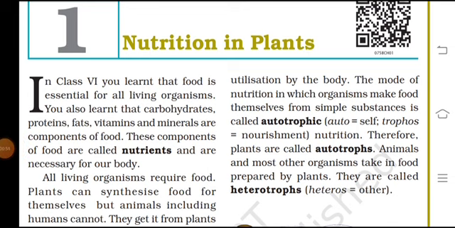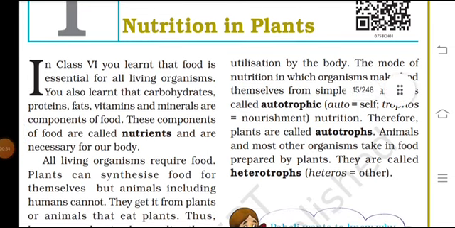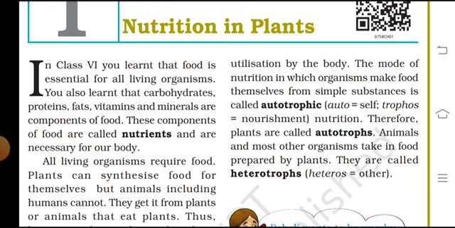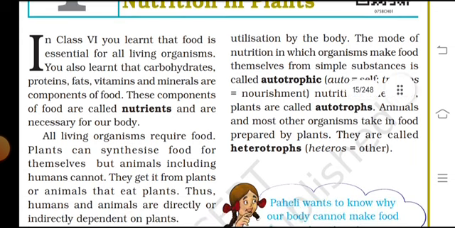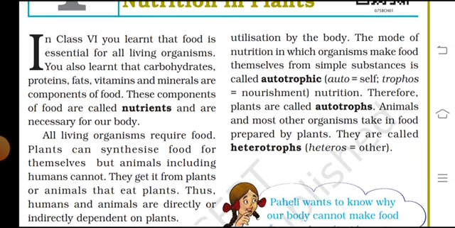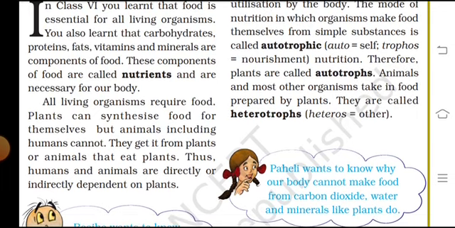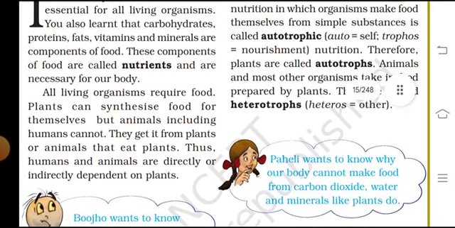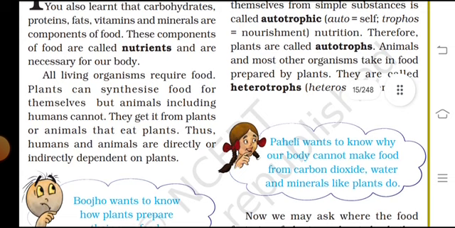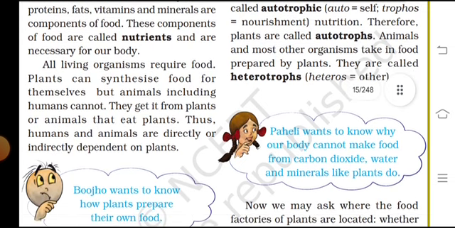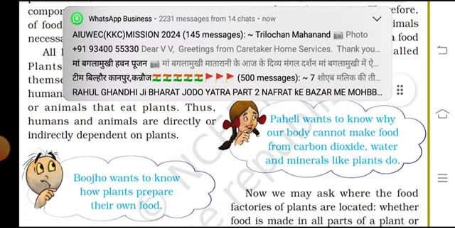Nutrition in plants. In class 6 you learned that food is essential for all living organisms, and you also learned that carbohydrates, proteins, fats, vitamins and minerals are components of food. These components of food are called nutrients and are necessary for our bodies, and all living organisms require food.